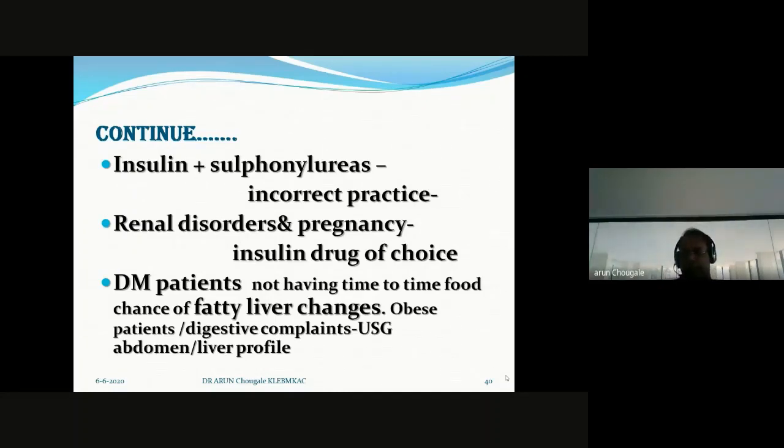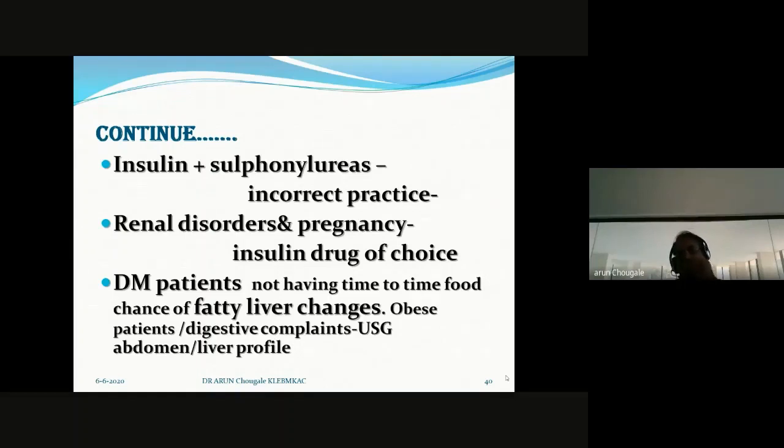If you are prescribing in such combination, the body is under confusion. Which one do I have to consider, whether to consider synthetic insulin for glucose management or natural insulin for glucose management? That's why it is an incorrect practice. Though most diabetologists practice it, they are indirectly destroying the pancreas. Because of this practice, the pancreas loses its ability to secrete natural insulin. That's why either you supply externally or you stimulate. Out of the two, you do one thing.